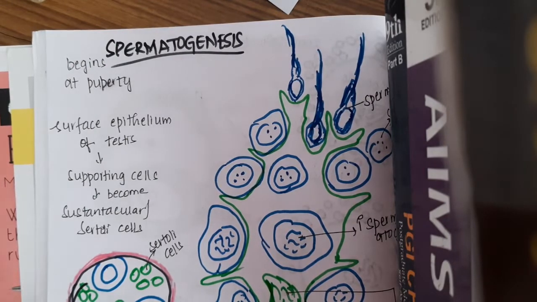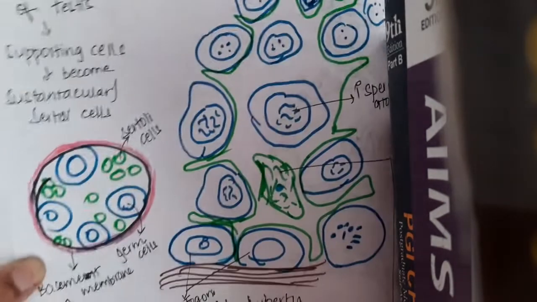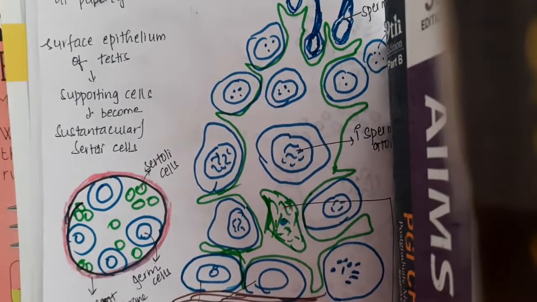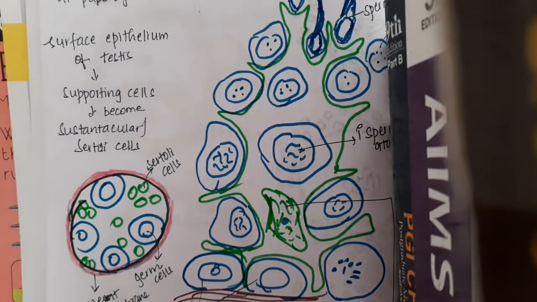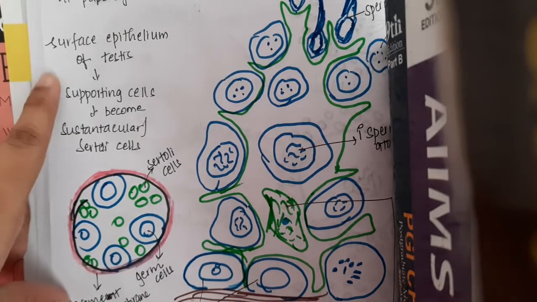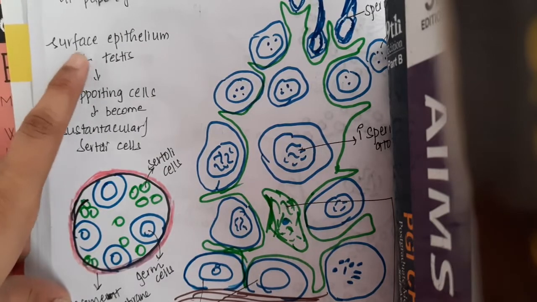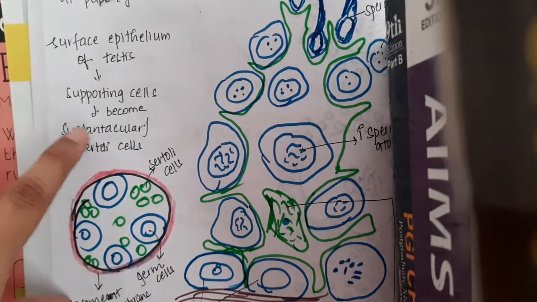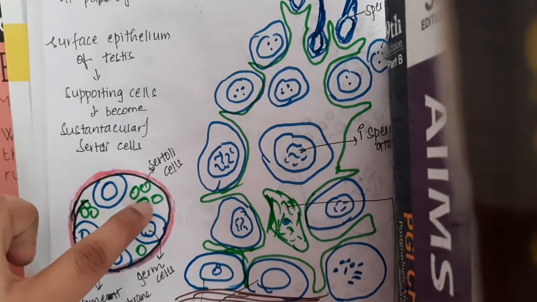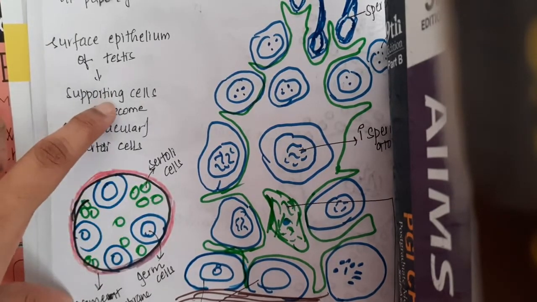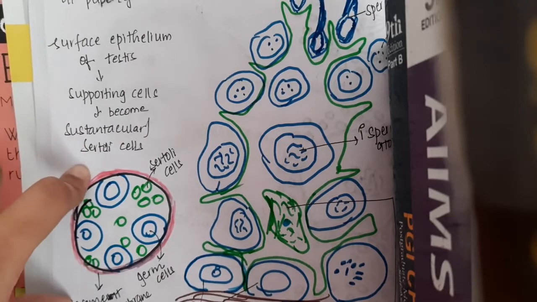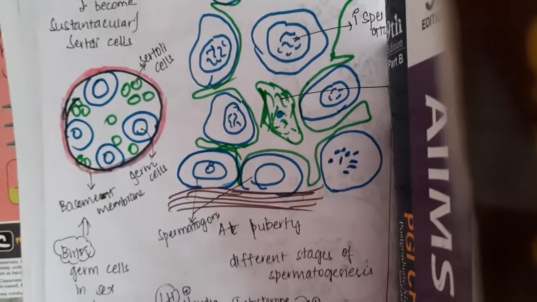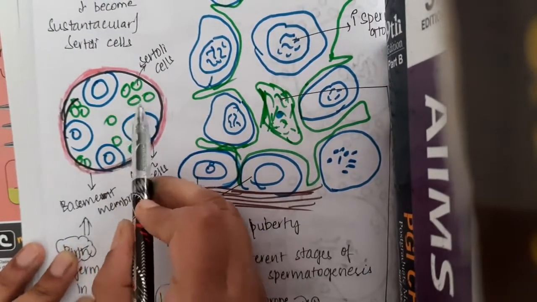Before we know about the sperms or germ cells, first we will have to know that there are some supporting cells which are present in the sex cords. The supporting cells are derived from the surface epithelium of the testis, and these supporting cells will form sustentacular or Sertoli cells. So if you see, these are the Sertoli cells.